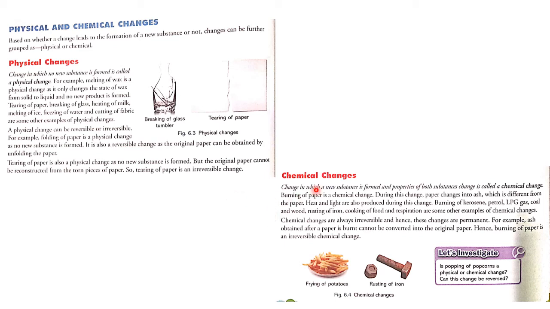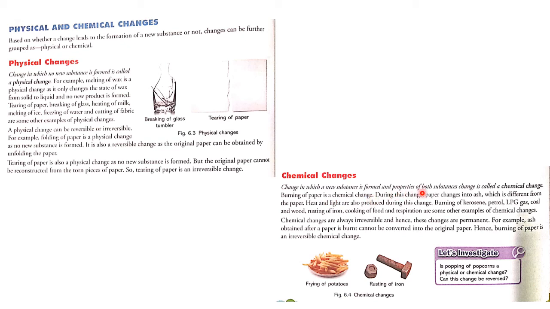Now we will see chemical changes. A change in which a new substance is formed and the properties of both substances change is called a chemical change. Burning of paper is a chemical change.